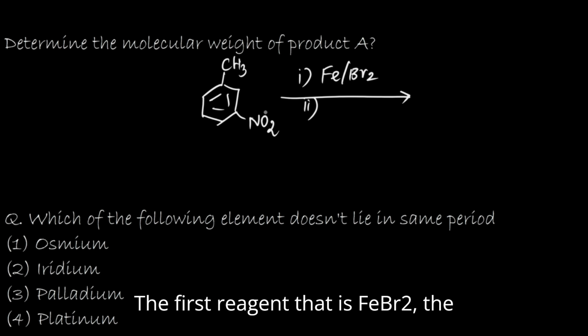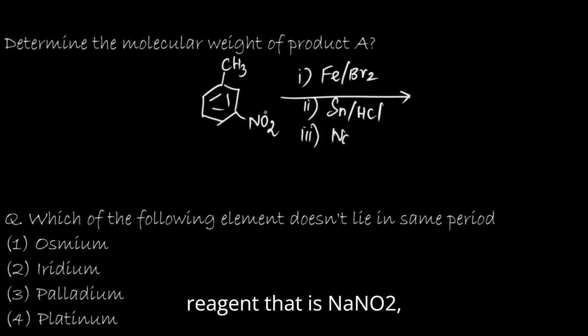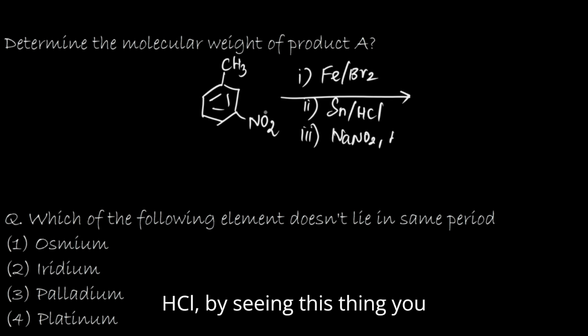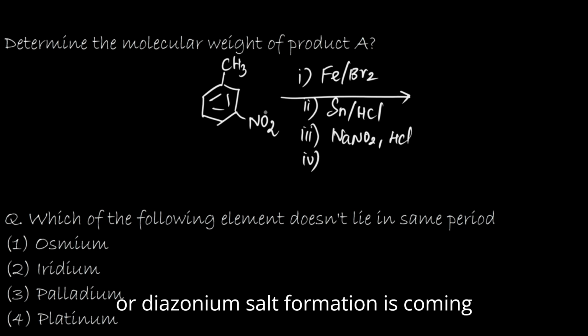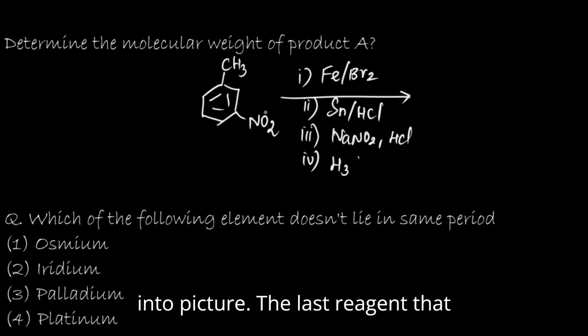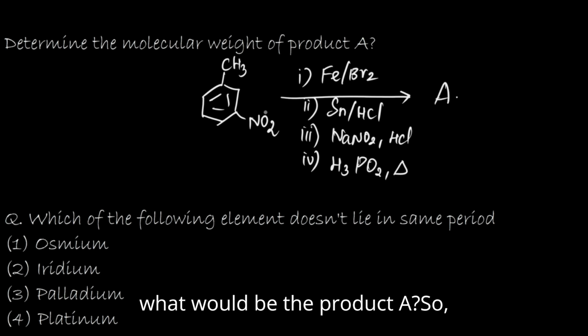The first reagent is FeBr2, the second reagent is tin HCl, the third reagent is NaNO2 HCl. By seeing this, you might have understood that diazotation or diazonium salt formation is coming into the picture. The last reagent is H3PO2, the special reagent. So what would be the product A?